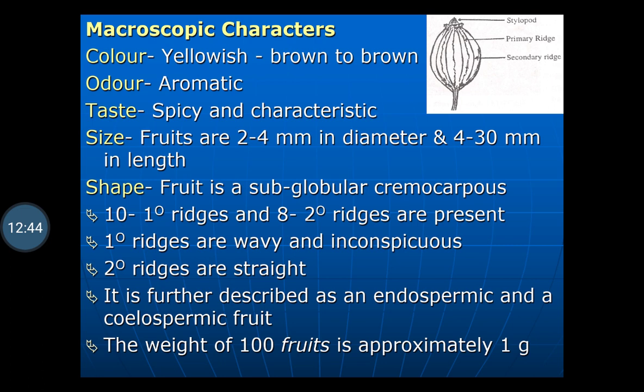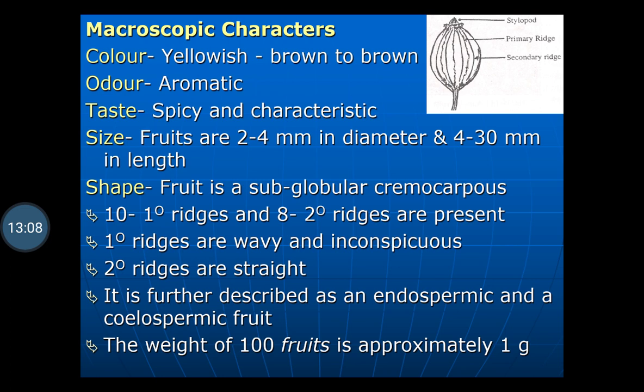Size: the fruits are 2 to 4 millimeter in diameter and 4 to 30 millimeter in length. The fruits are subglobular cremocarps. When we press these fruits with our finger, they get detached into two different parts, and each part is called a mericarp.